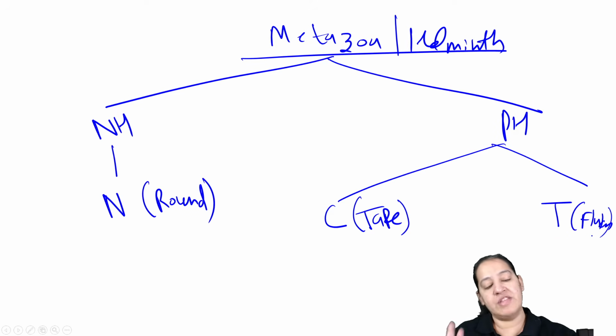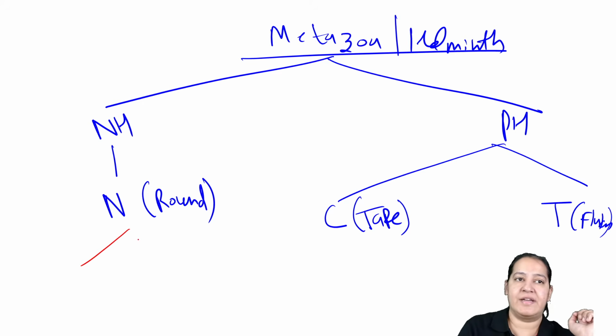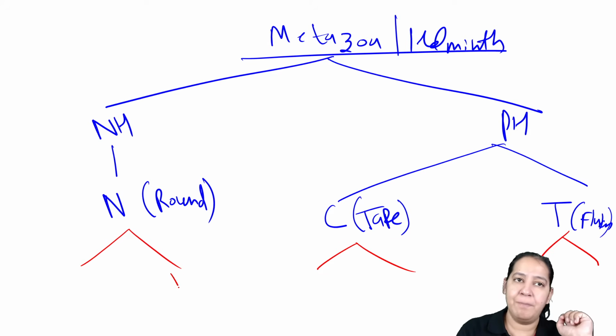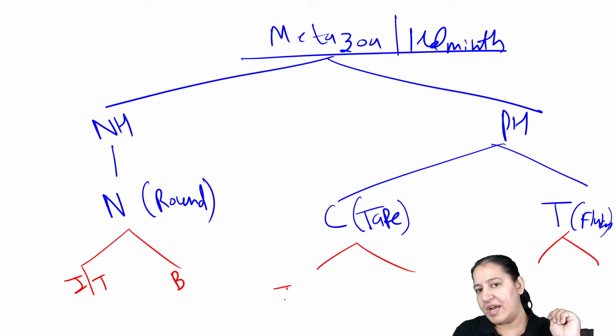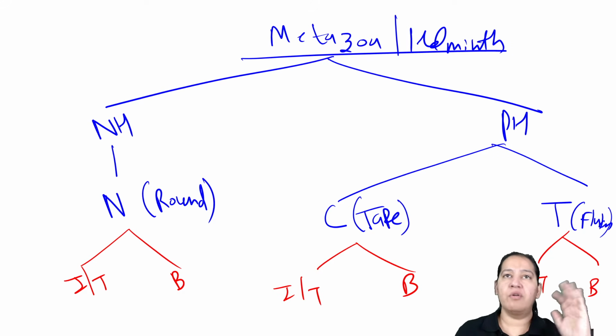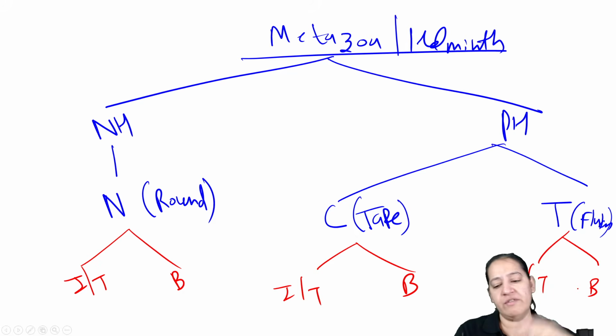Now each one of them is divided into two categories. What are the two categories? One is blood and another is intestine or tissue. The one which resides in intestine or tissue, and the one which resides in blood.